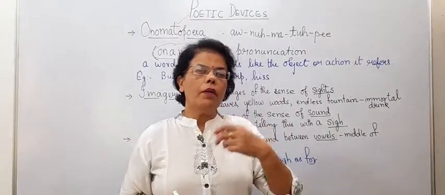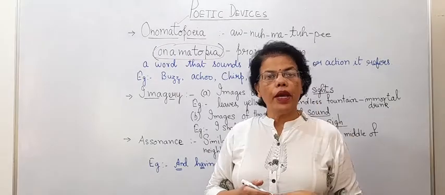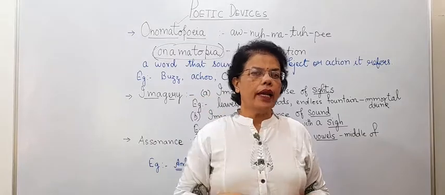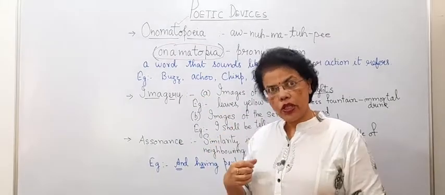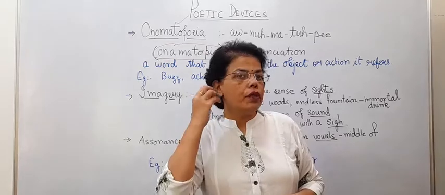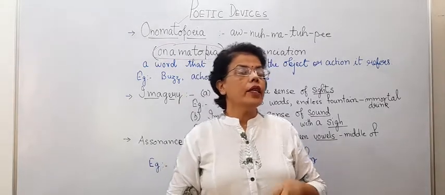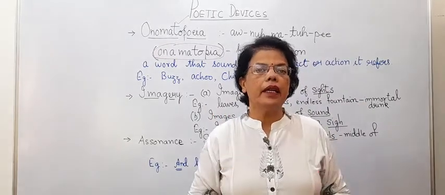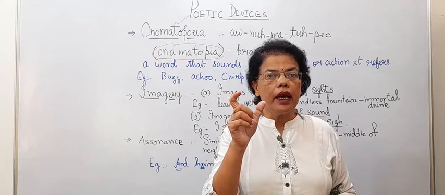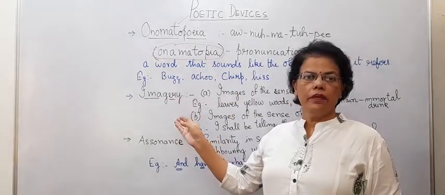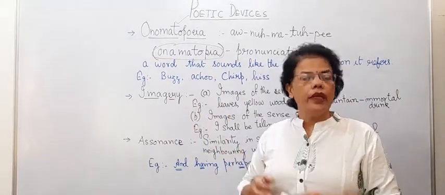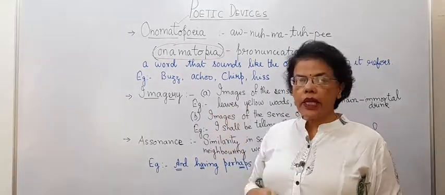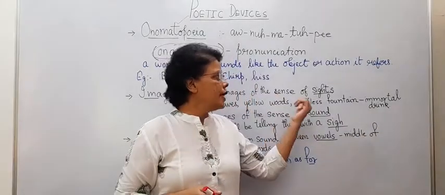Now if I talk about imagination, the poet will not be able to draw. If he wants to tell us that he has imagined the sense of sound or the sense of sight, how will he explain? He will explain with words. That is why that poetic device is called imagery. Two reasons. First is images of the sense of sight.